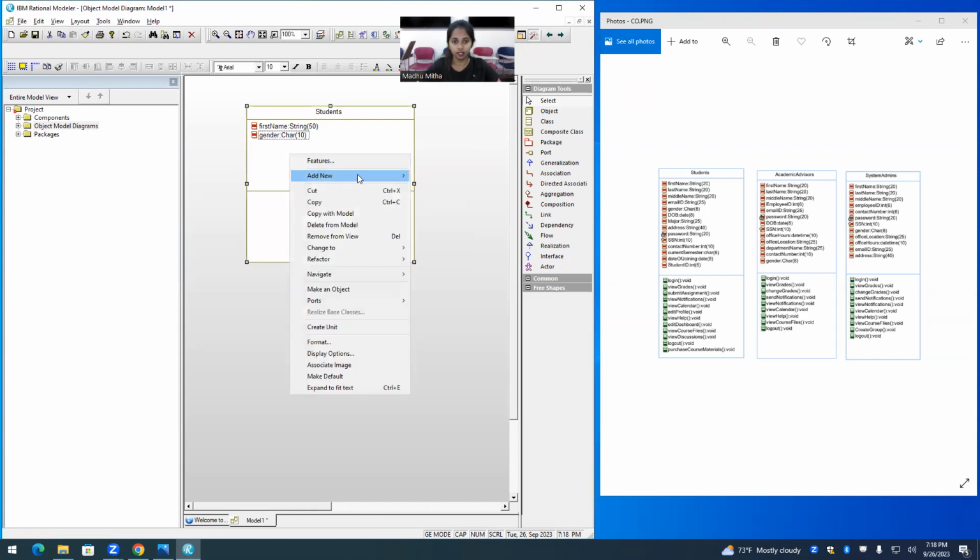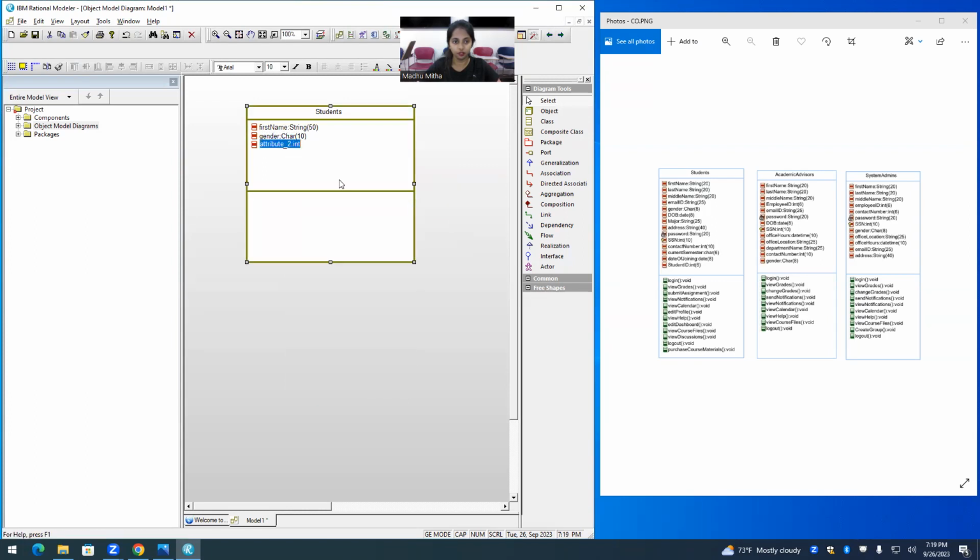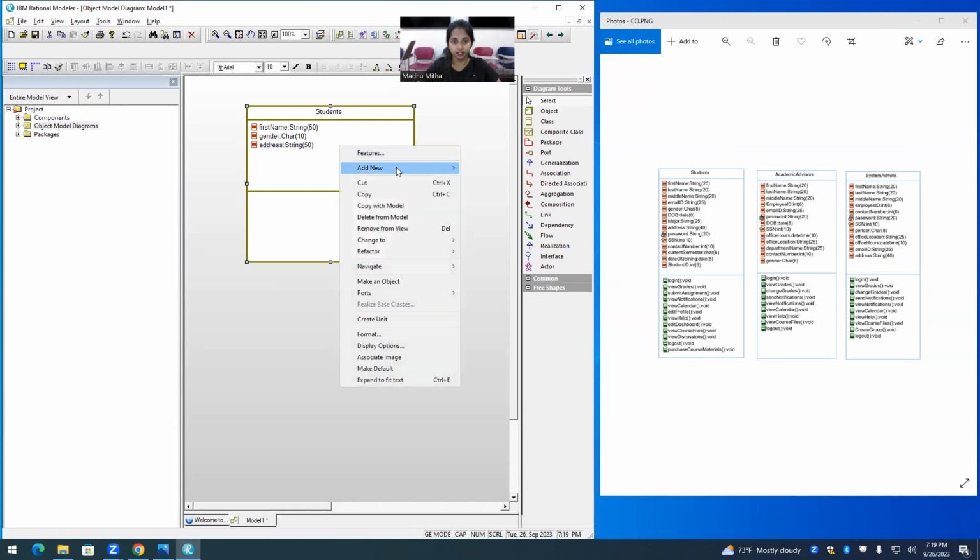You can add another attribute by clicking on add new attribute. We can add address. Address can be string with the limitation of 40 or 50, let's say 50. So this is how you keep on adding the attributes.